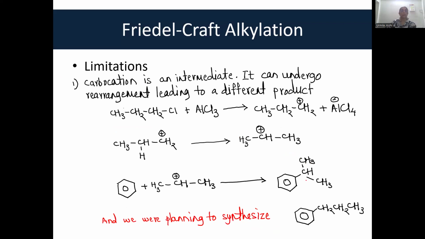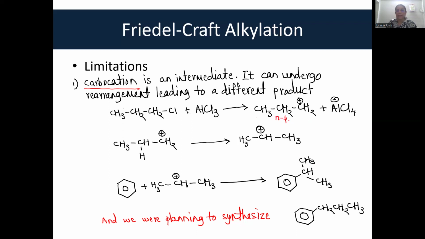Now, limitations of Friedel-Crafts alkylation. This is very important to understand also, and from the exam point of view also. First limitation, the carbocation is an intermediate. This carbocation can undergo rearrangement leading to a different product. Just see, if you have taken N-propyl chloride and treated it with AlCl3, what will be formed first is N-propyl carbocation.